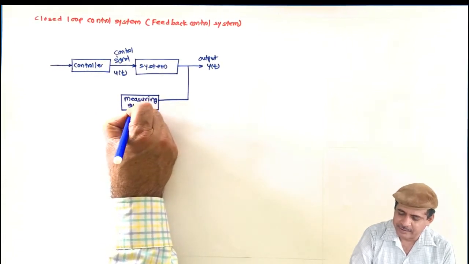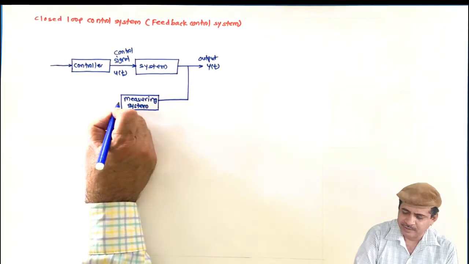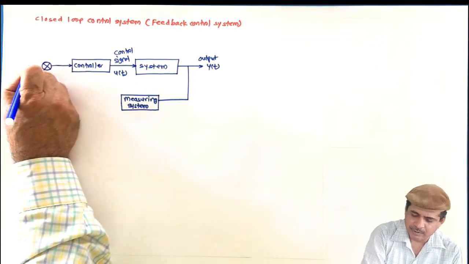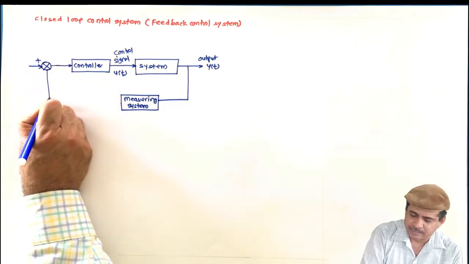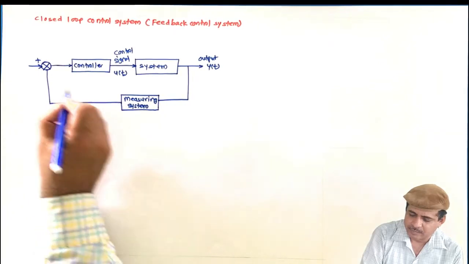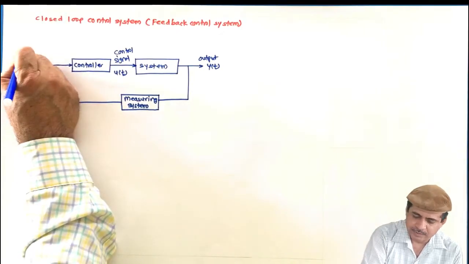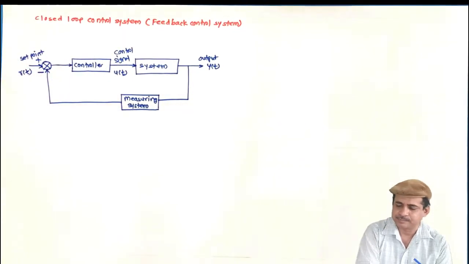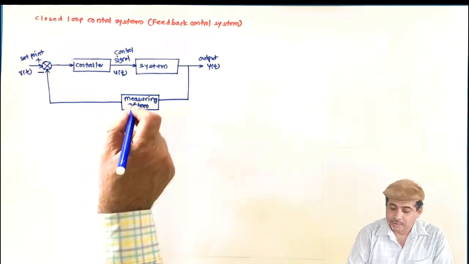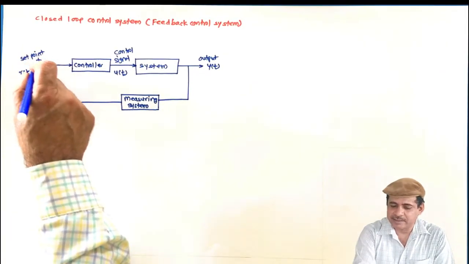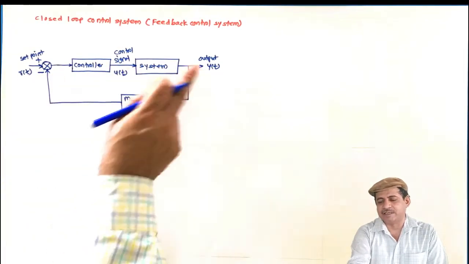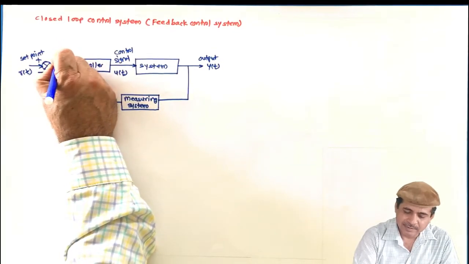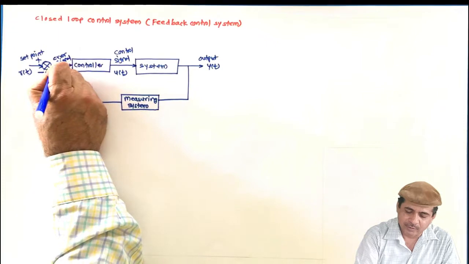This is the measuring system, a sensor, and then it is fed back for comparison with the set point R(t). So the output is fed back and compared with R(t); it is a subtraction, R minus y, to get the error signal E(t).